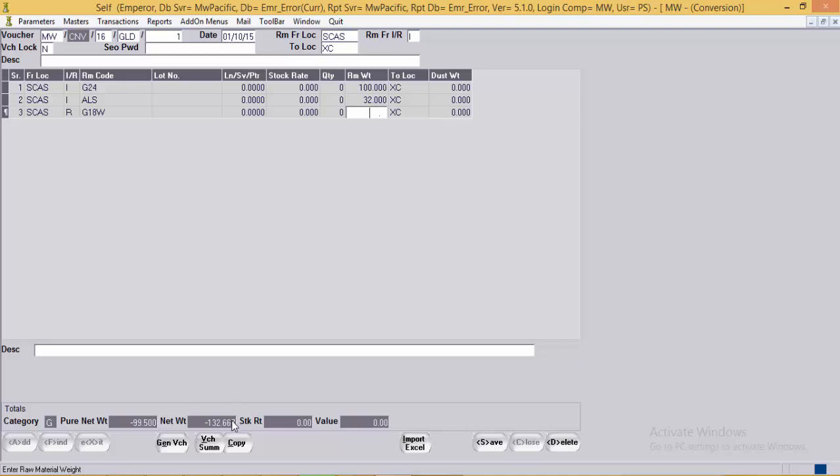But in the process of alloying, we don't get the full weight and some of the weight needs to be moved to the loss of alloying. Now for example, physically we receive 131 gram of gold from the XC location, and the rest of the gold which is not recovered goes to loss of alloying location.